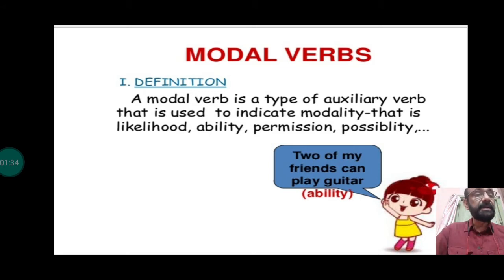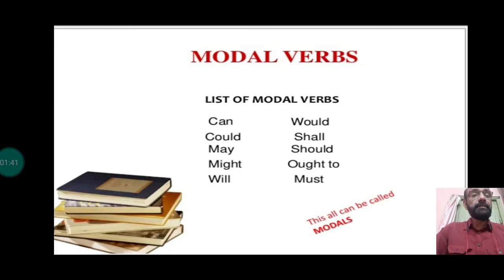Two of my friends can play guitar. Now, "can play guitar" here, can stands for ability. They have the ability to play guitar. Now let's see some words that are used as modal verbs.